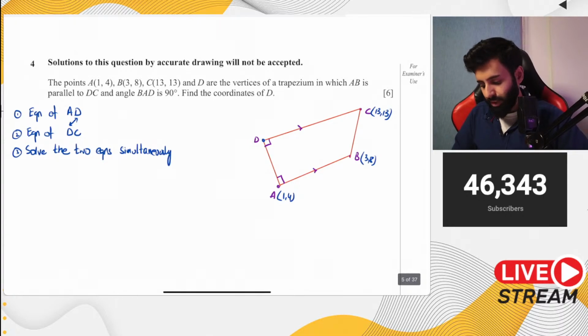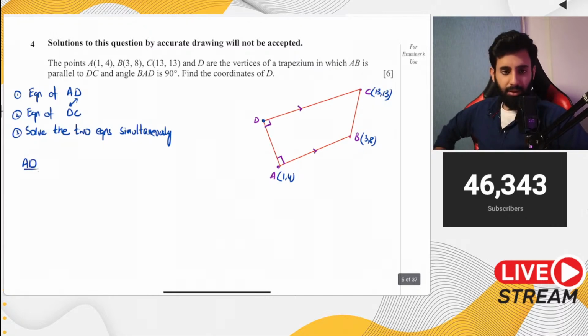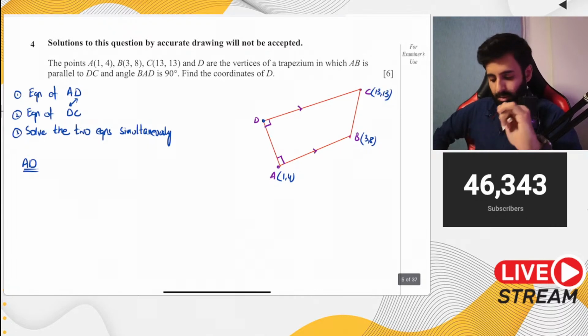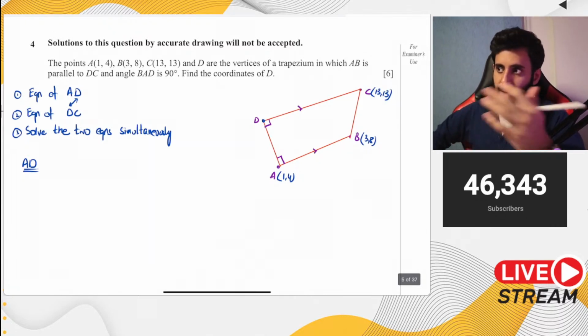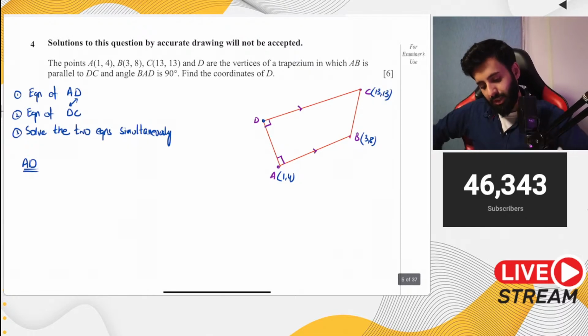Now let's talk about AD. Let's start with the equation of line AD. Remember, there are two things you need in order to form an equation: the gradient and the point through which the line is passing. Do we have the gradient? No, we don't. Do we have a point through which it's passing? Yes, we do. But can we find the gradient? Yes, we can.